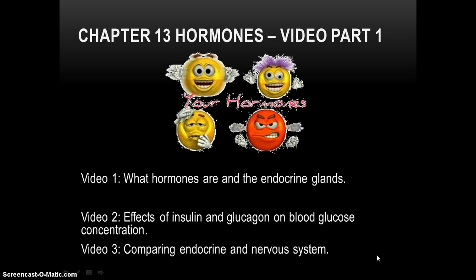Chapter 13 Hormones, Video Part 1. In this chapter, they are divided into 3 videos. Video 1 is on what hormones are and the endocrine glands. Video 2 is on the effects of insulin and glucagon on the blood glucose concentrations. And video 3 compares the endocrine and the nervous system.